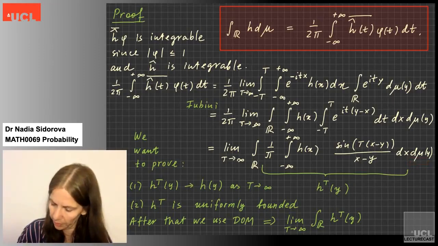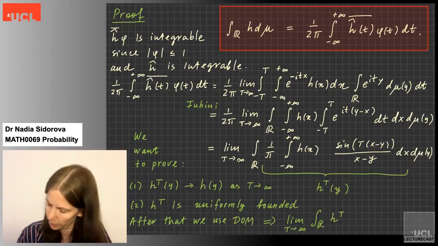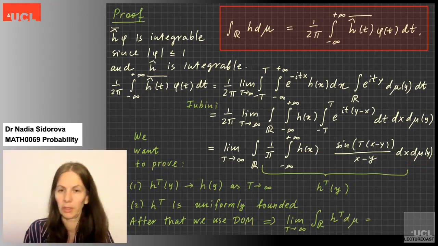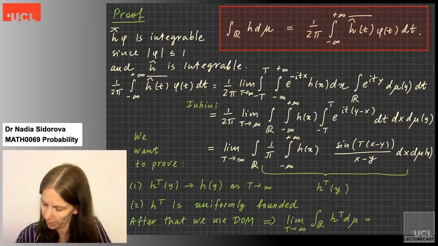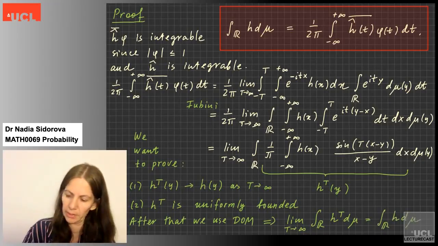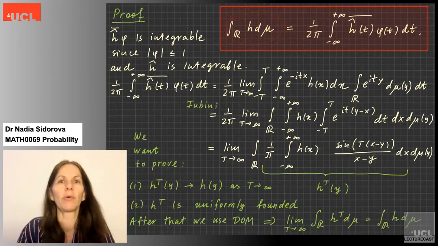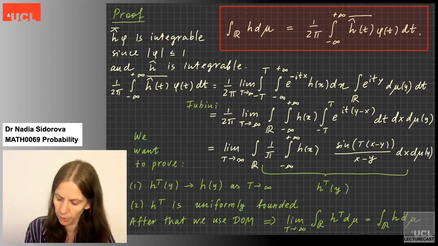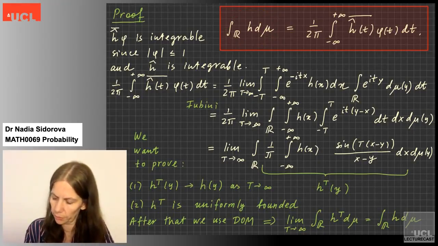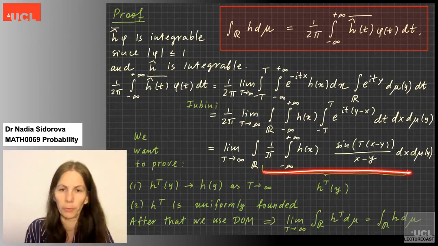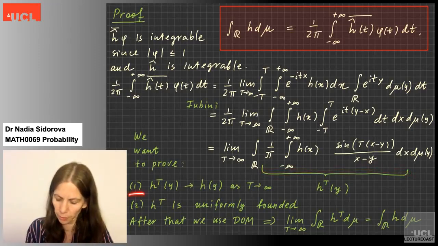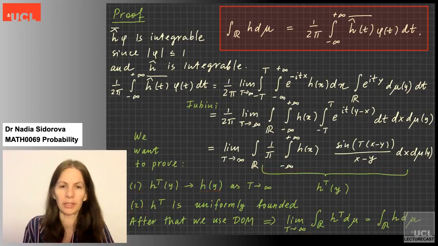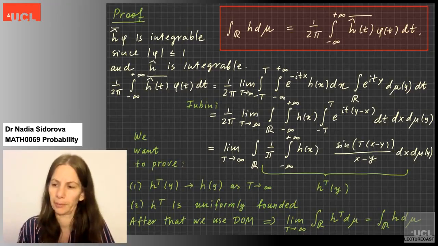Actually, here I don't need to write the argument anymore because we only have one argument left. So we just pass to the limit, right? We can say that it is the same as the integral over r, h d mu, and this is exactly what we have on the left-hand side. So I want us to agree that it is enough to look at this formula at h_t and prove these two properties: 1, that it converges to h of y, and 2, that it is uniformly bounded.